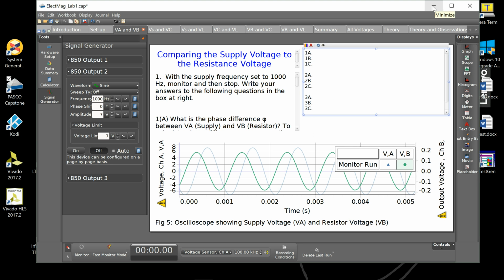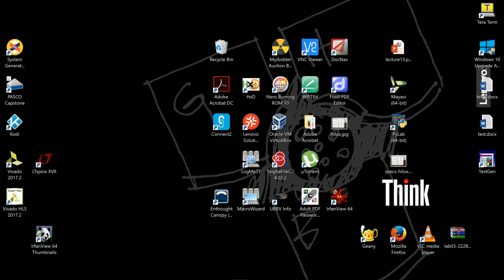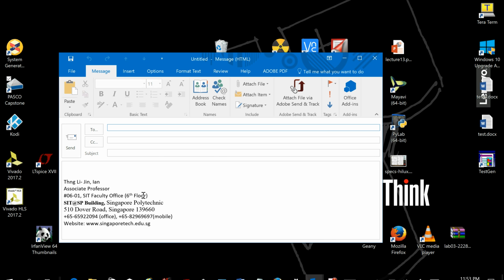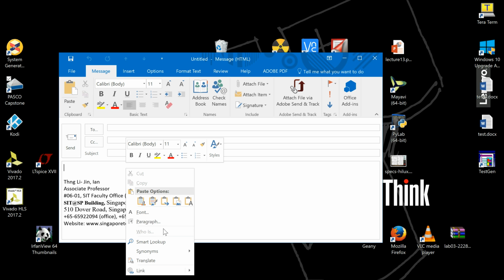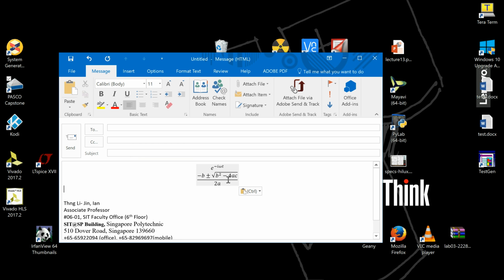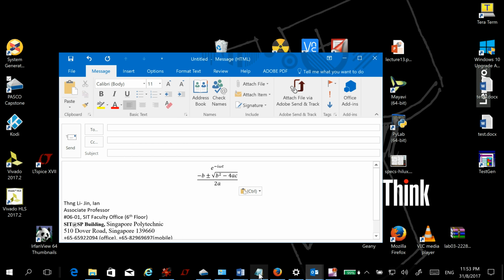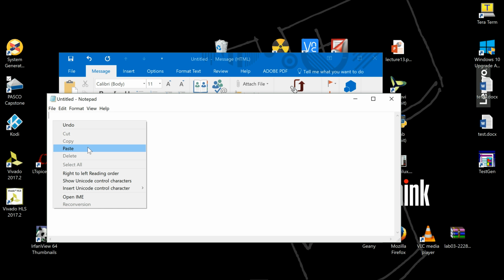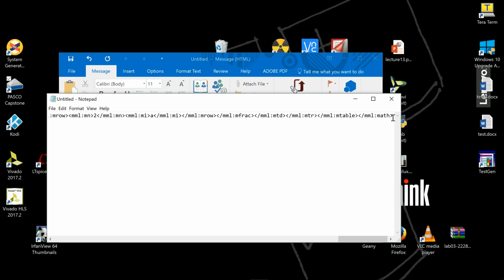You would probably say, hey, you don't have equation data in your clipboard. I disagree with you, because if I go to Outlook and paste in Outlook, you see that it pasted the equation properly. So definitely there's equation information inside the clipboard. To go one step further, I can also show you in Notepad what that data is. Paste the data, and you can see it's all MathML information in there.